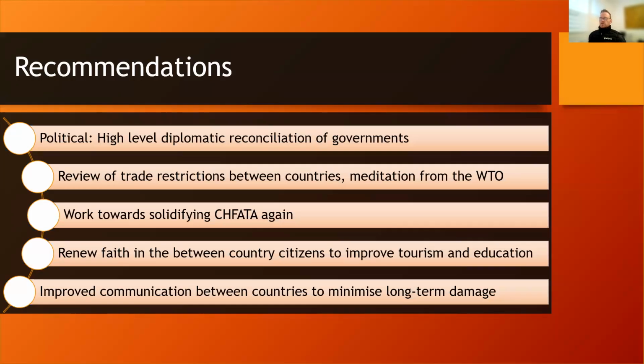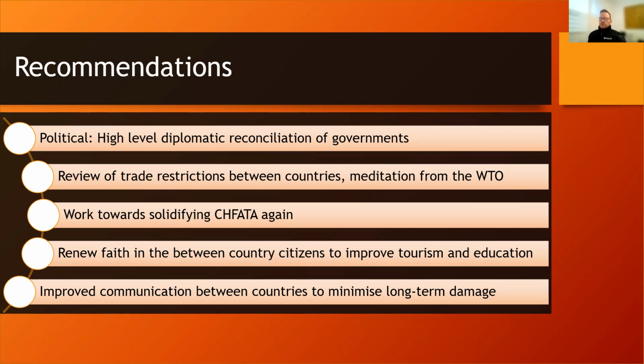Some recommendations on the future trade between Australia and China. Political: high-level diplomatic reconciliation of governments. At the moment, the communication between the governments at a high diplomatic level has ceased. For the trade negotiations between the two countries, these negotiations at a higher level will need to be improved.